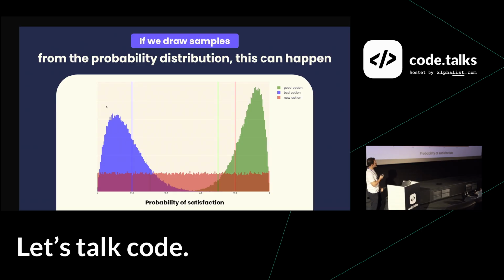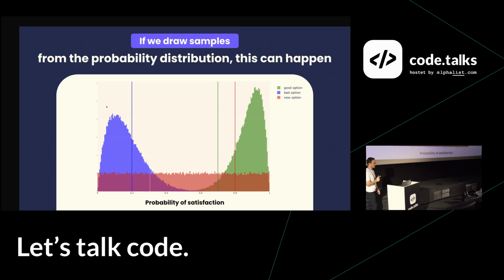So this way, if we just do this, there is some chance for the new options to be picked. And this chance is related to what we know from others. Here, we're not going to pick the red one all the time, but I would say somewhere around 10% of the time, because the good one has to be unlucky and the unknown one has to be super lucky so that it would be picked. So we just distribute the new trials evenly everywhere.